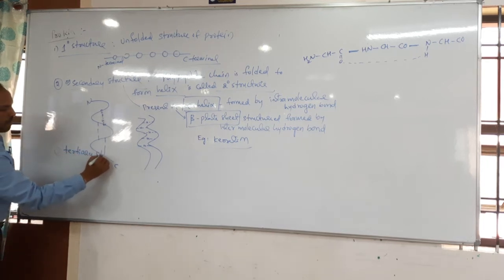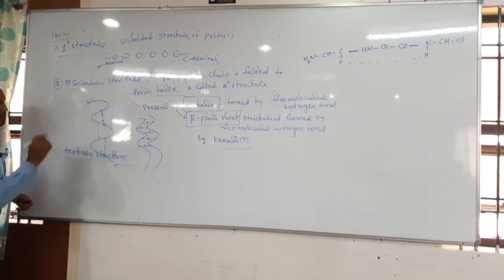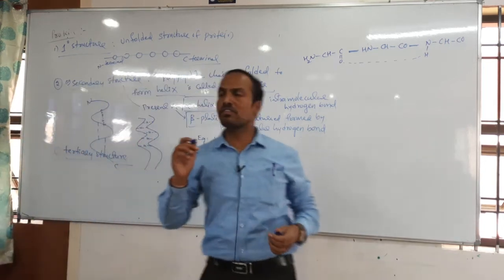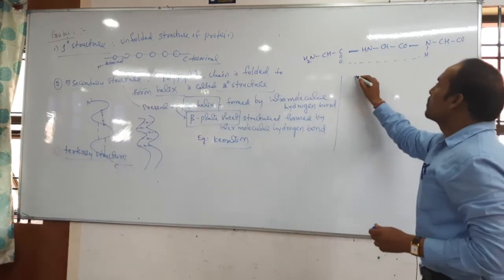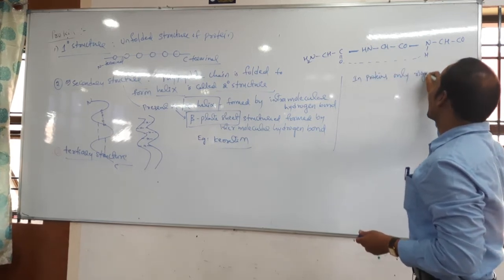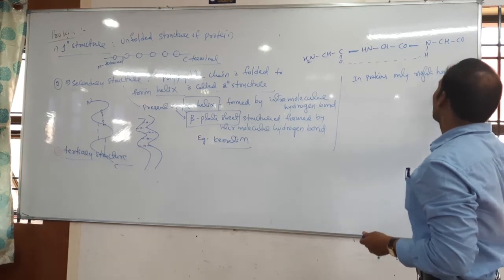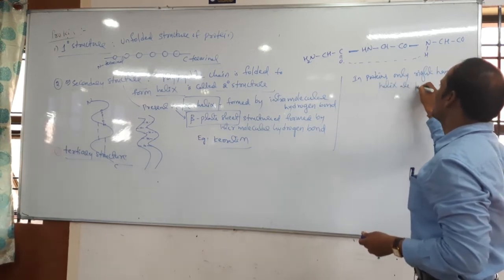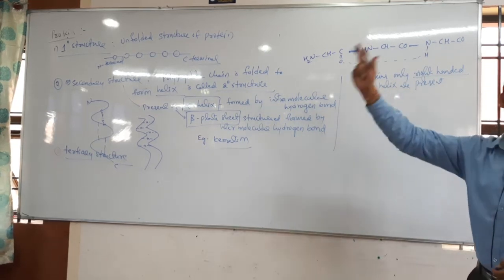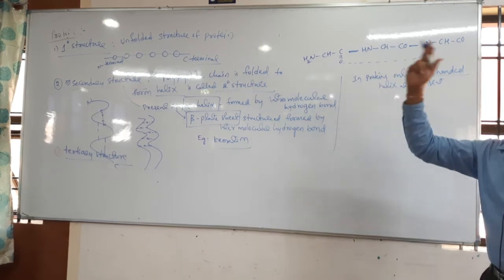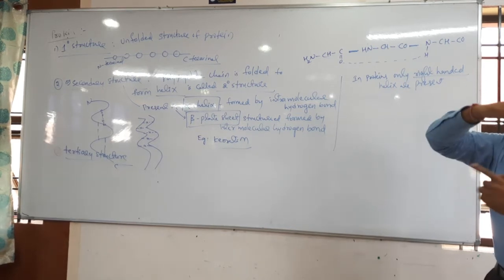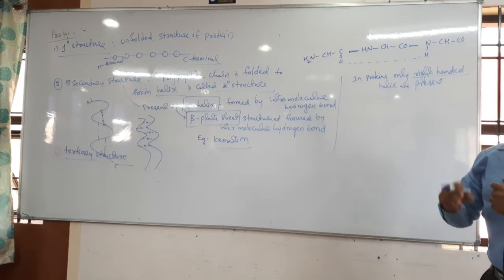And very important, in the secondary structure, in proteins, mainly only right-handed helices are present. That's why it looks like a staircase.